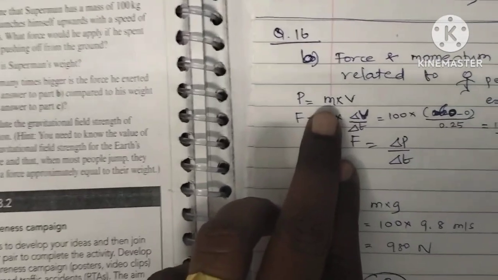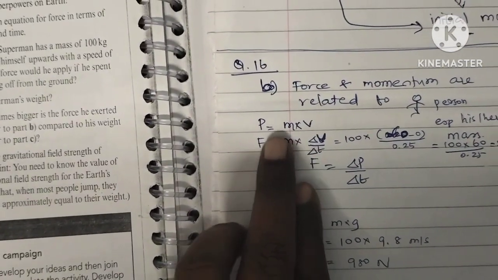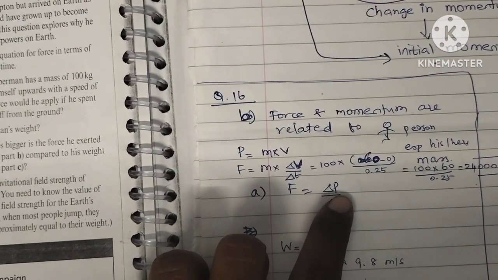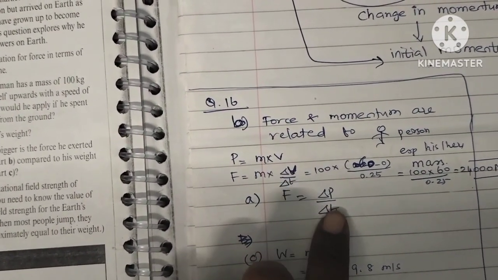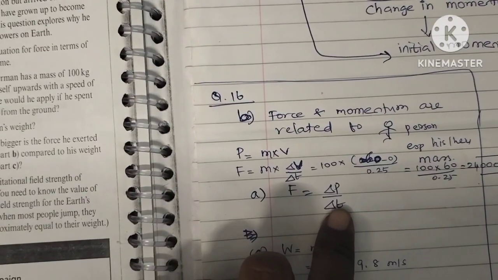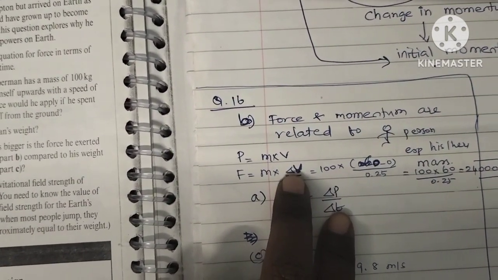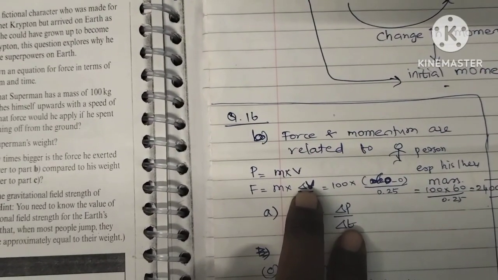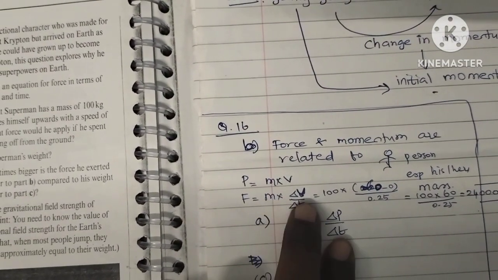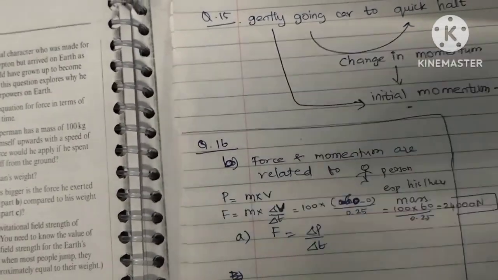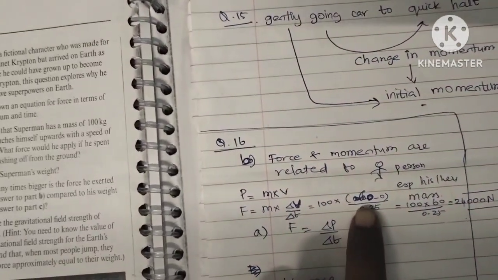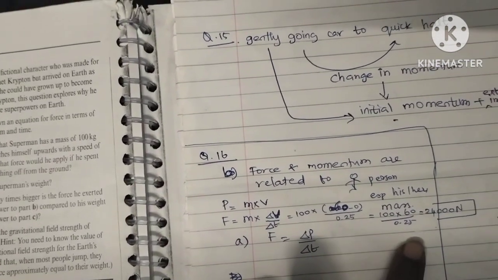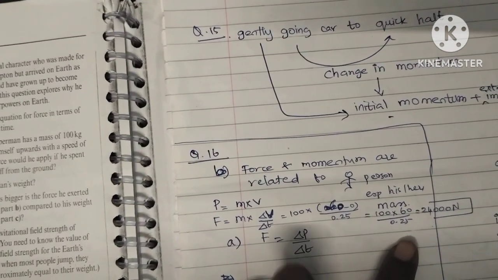How this came is mass into velocity. So this is momentum, and in momentum we can substitute mass into velocity. So mass into velocity divided by time. Instead of acceleration, they have substituted delta v by delta t. Acceleration, that is how we found it in the previous graph. So force is equal to mass into delta v by delta t. So delta v, from the graph, when we find the time difference and the velocity difference, it is just 100 times 60 divided by 0.25. We are finally finding the force.